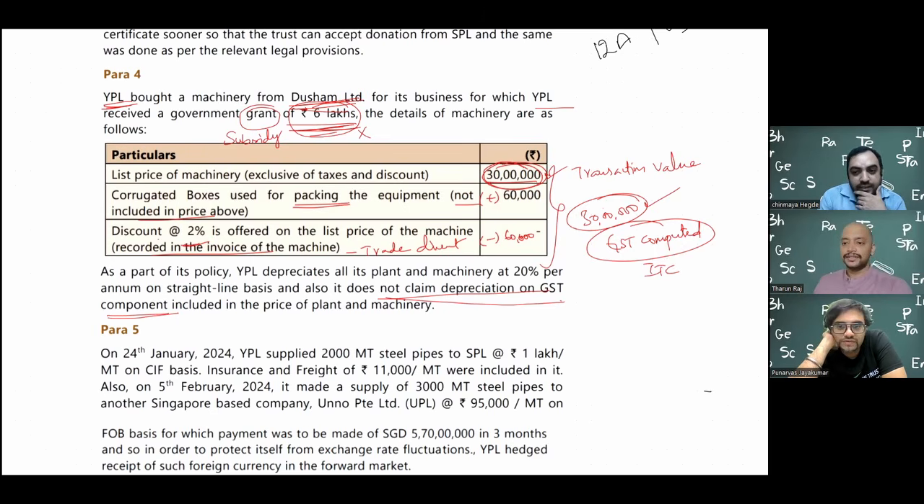And since YPL has received it, it will be reduced from the actual cost for income tax purposes. But can they claim GST? Is it allowable? Just for knowledge purposes, they can claim immediately.